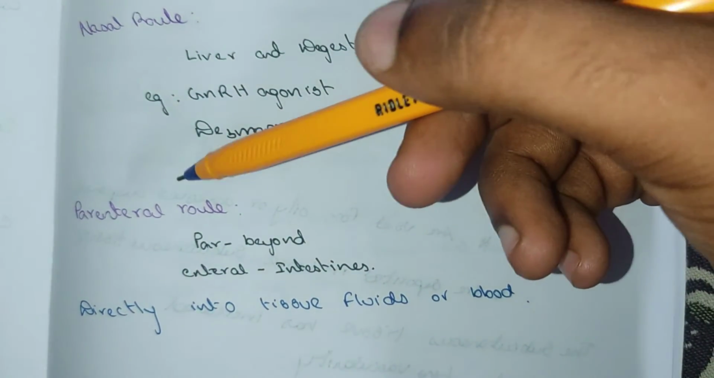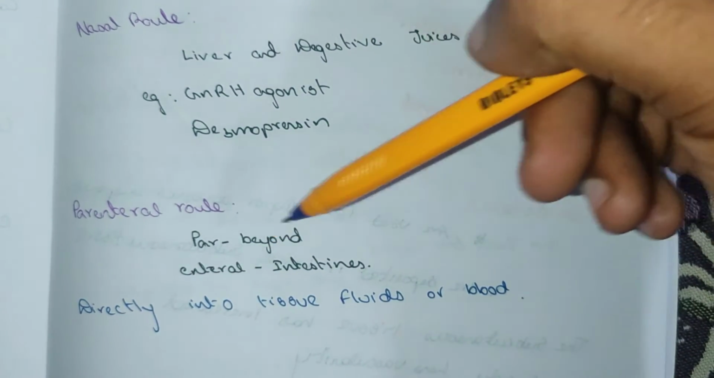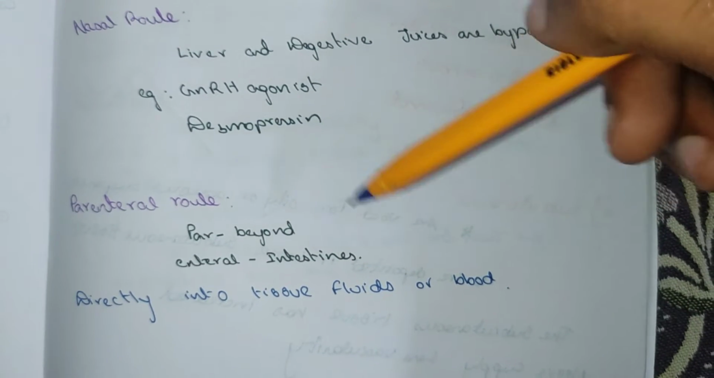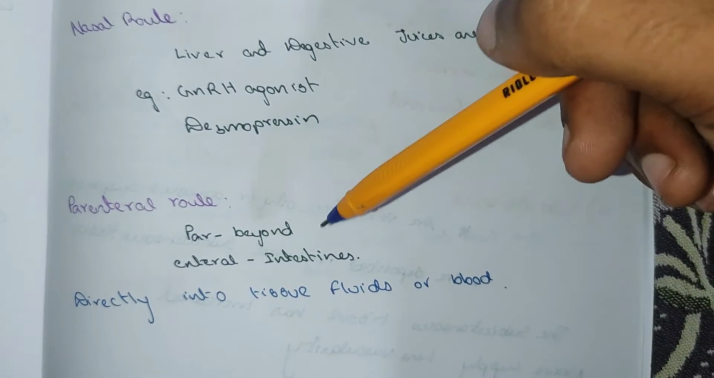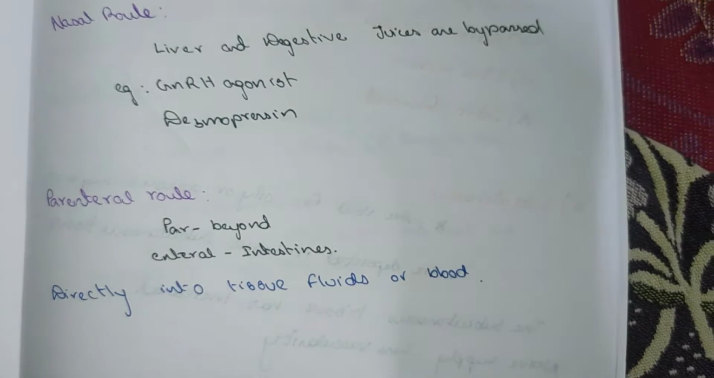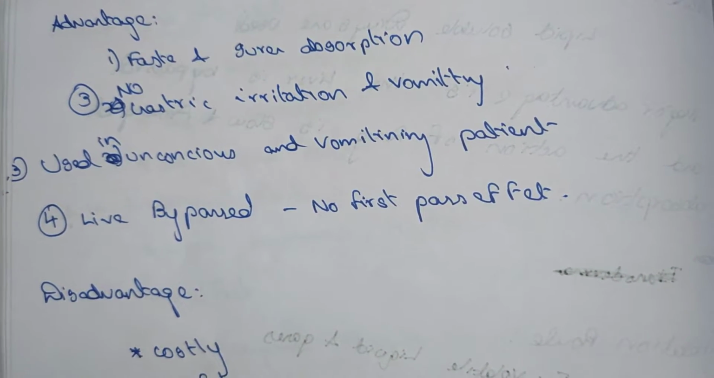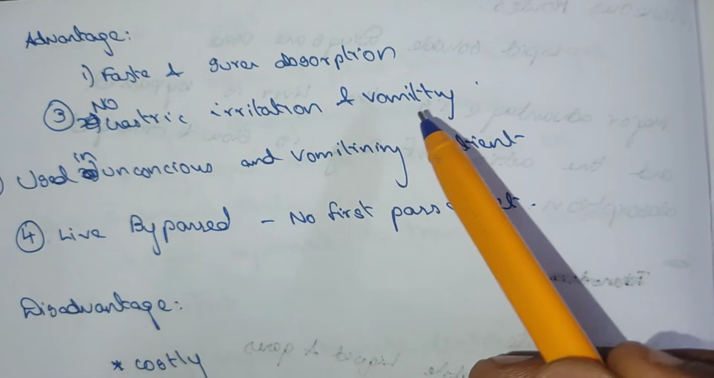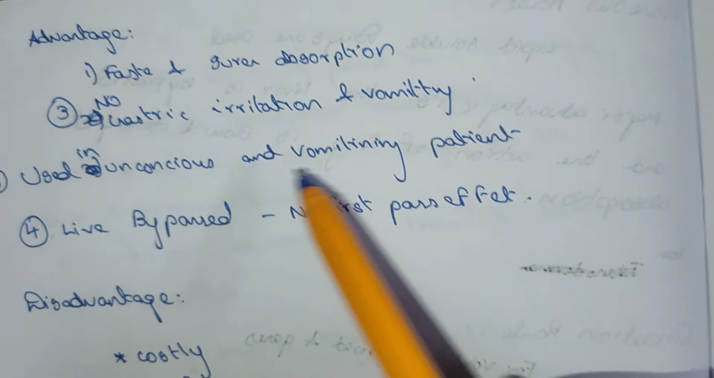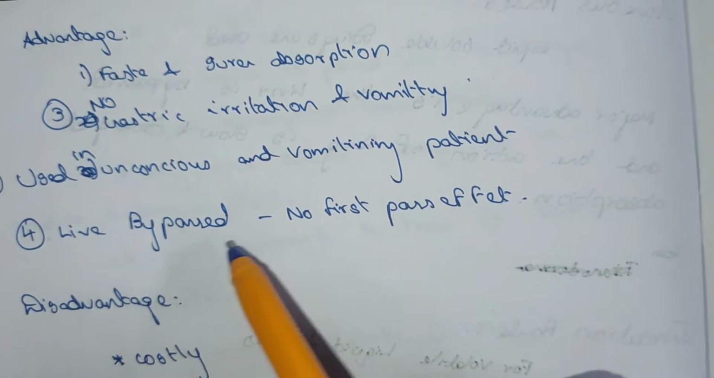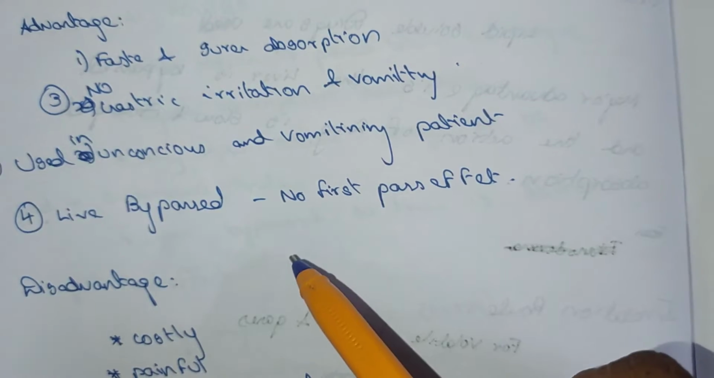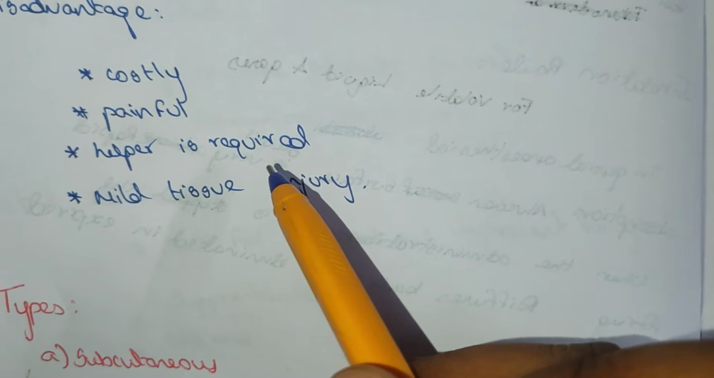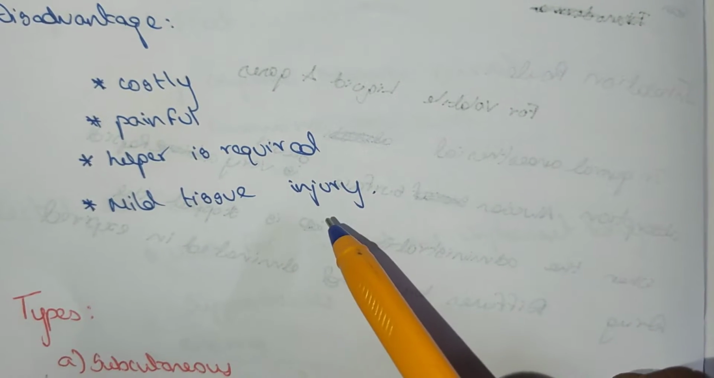Parenteral route. Par means beyond, enteral means intestine: beyond the intestine, directly into the tissue fluid or blood. There is no intestinal absorption and it does not undergo first pass effect. The advantages of parenteral route are fast and sure absorption, no gastric irritation and vomiting, it can be used in unconscious and vomiting patients, and the liver is bypassed, with no first pass effect. Disadvantages: costly, pain, helper is required, and mild tissue injury.